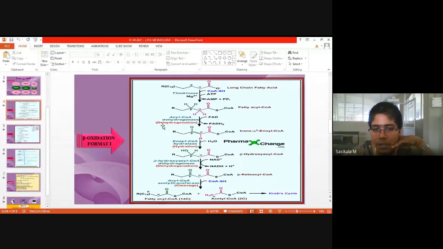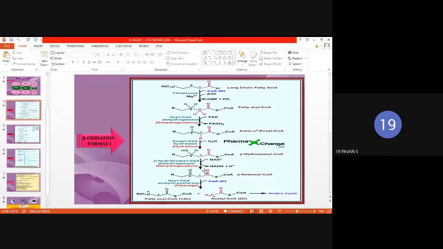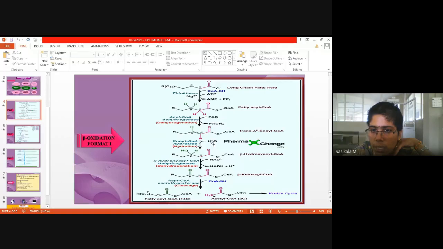So dehydrogenation represents removal of hydrogen. Removal of hydrogen is nothing but oxidation. Here this step uses FAD, flavin adenine dinucleotide, as coenzyme. These are coenzymes, okay? ATP, FAD, NAD, these are coenzymes. FAD and NAD are vitamin coenzymes. Flavin adenine dinucleotide is obtained from riboflavin, whereas nicotinamide adenine dinucleotide is derived from which vitamin? Already we have discussed NAD plus. What is the source of NAD plus? Where is it derived from? Niacin. Likewise, these two are vitamin coenzymes, whereas ATP is a non-vitamin coenzyme involved in the reaction.